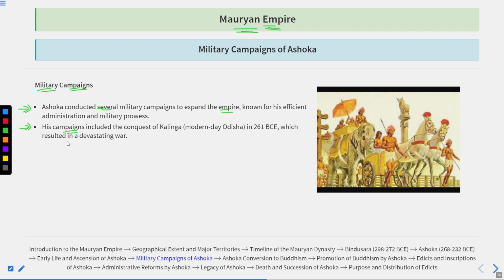His campaigns, including the famous conquest of Kalinga, modern-day Odisha, as we have discussed, in 261 BC. Kalinga was a powerful empire, and so was Ashoka. And then, as we know, there was a devastating war that caused huge destruction in terms of life and property, and even many people got displaced. That's how Ashoka changed his mind about attacking and ruling.